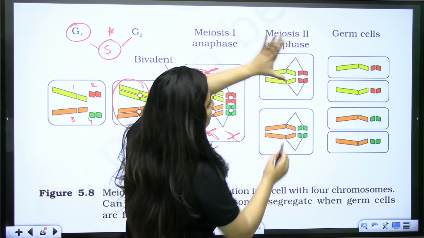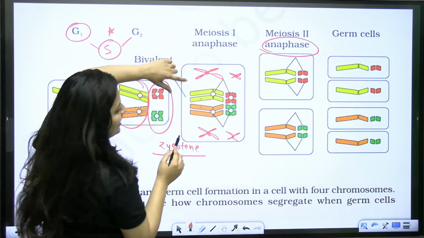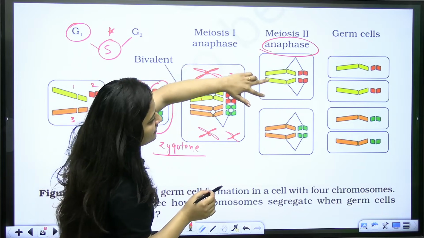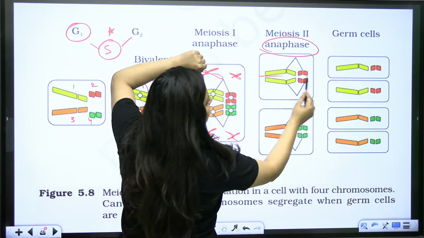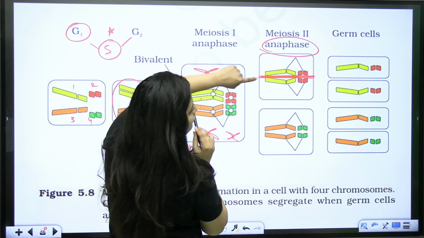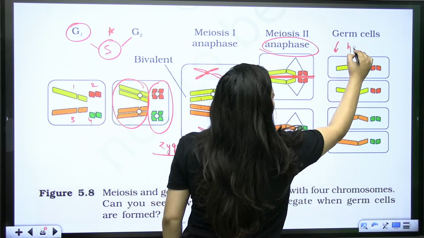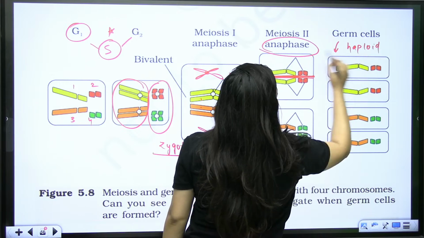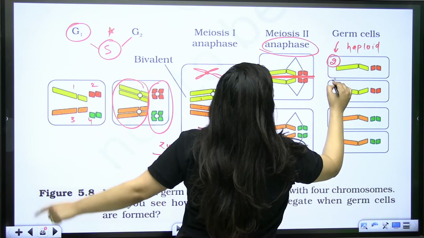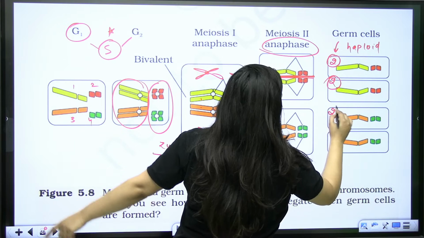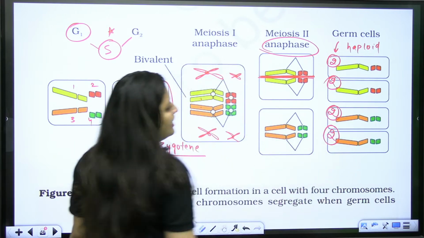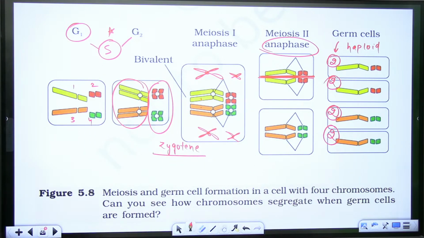And when it is anaphase 2, further there is the splitting of the centromere, there is a separation of chromatids, so accordingly it is taking place. So germ cells are the haploid cells, right? So initially 4 chromosomes were there, now 2. Each gamete is having 2 chromosomes. Is that clear? That's how it is getting separated, right?